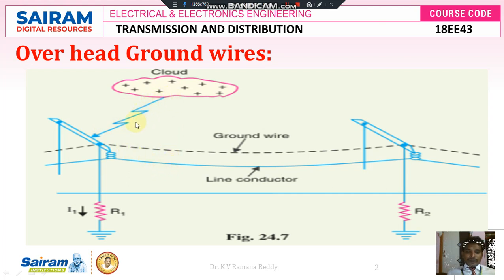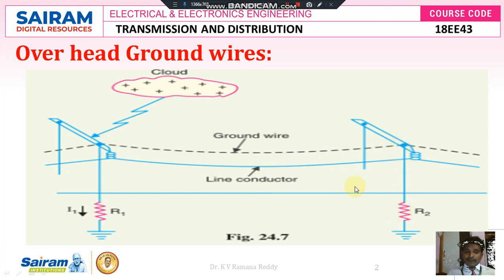Whenever that high amount of electricity meets the ground wire, which has a proper earthing connection at every successive pole, it is immediately surged towards the ground, and the ground resistance is also maintained at a very low value.